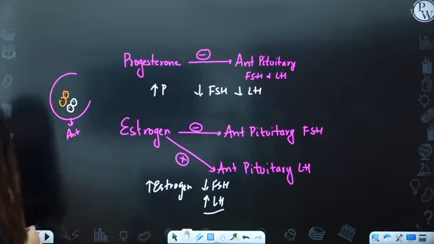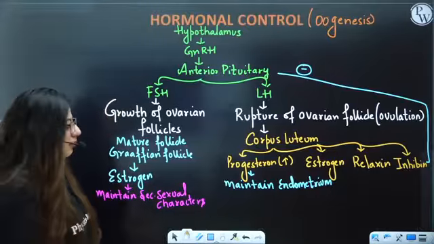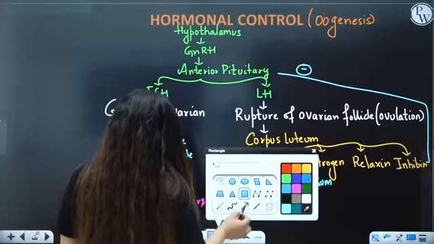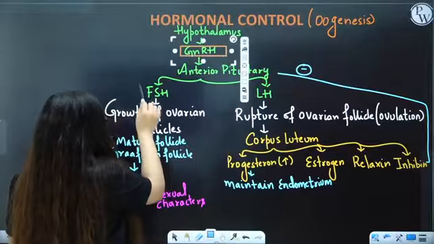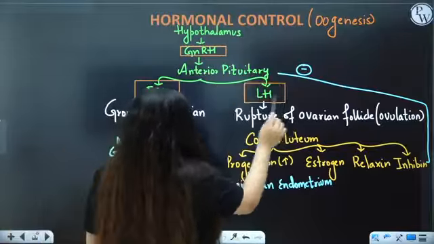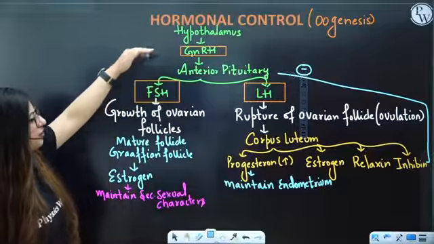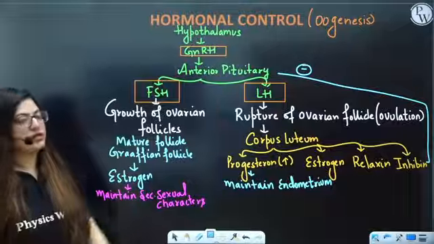Okay, so let's just revise it one more time for the future. The hypothalamus is a gland that produces a hormone. Again, I'm putting boxes on hormones. It produces the hormone GnRH, which later on will lead to the production of FSH and LH. GnRH is the hormone secreted by the hypothalamus. This will stimulate the anterior pituitary, and the anterior pituitary will secrete these hormones.